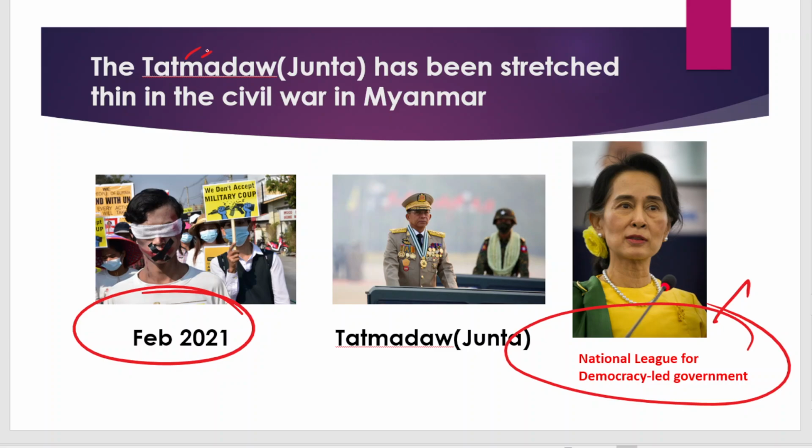We know that. But now there is a change in the Myanmar civil protest. What's the change? The change is that various ethnic groups in Myanmar are rising, forming groups supported by the National League for Democracy, and they are challenging this military junta.